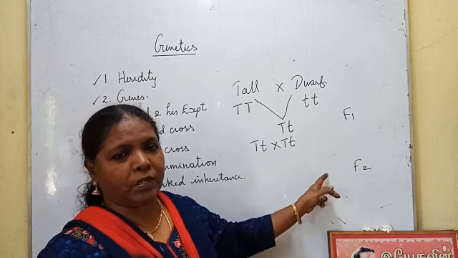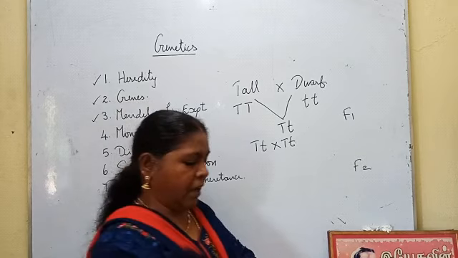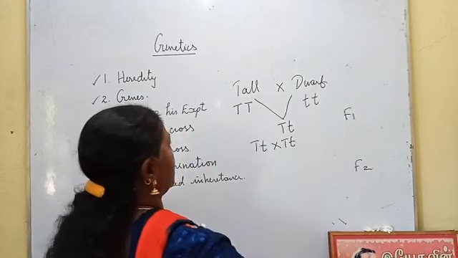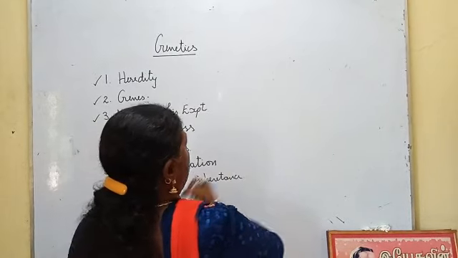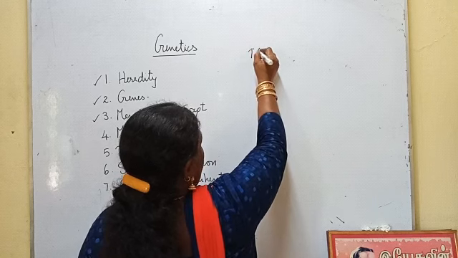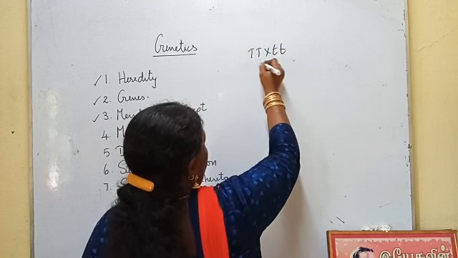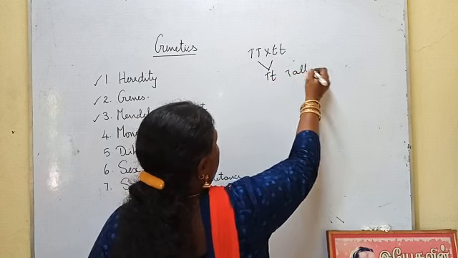So he tried to explain it with the help of a checkerboard. In the F1 generation, capital T, small t, he got a tall plant.